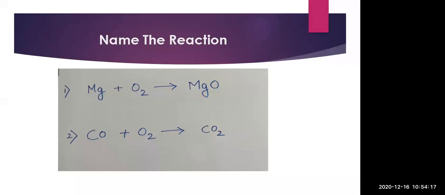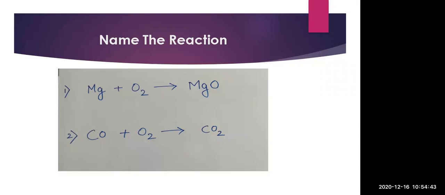So here you can call it an oxidation reaction. Why? Because oxygen is added in MgO. So here we can say that it is a combination reaction. Why? Because here 2 reactants are present, Mg and O2, on the left hand side and we are getting only 1 product. So this is a clear solution that here it is a combination reaction.